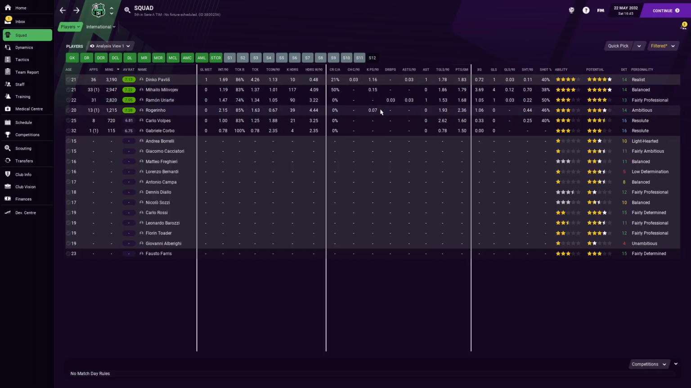Key passes is kind of irrelevant, really. But you can see Mila Voyev has at least got a few of them. We score more goals with Jorginho and Mila Voyev as the partnership, I suppose. And look at the points per game. 2.36 is ridiculous, mate. Sad that little Roger didn't manage to score a goal.